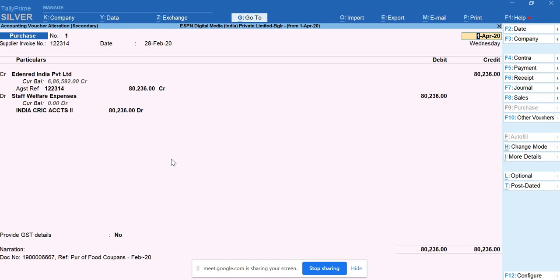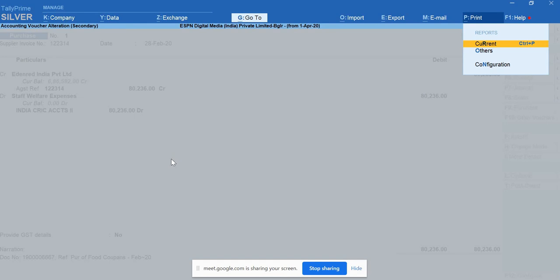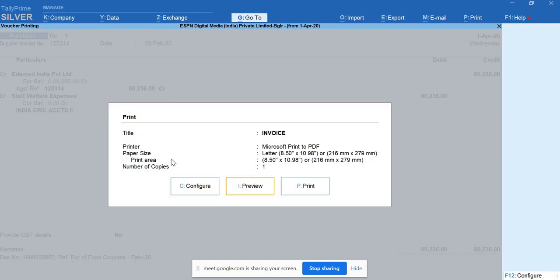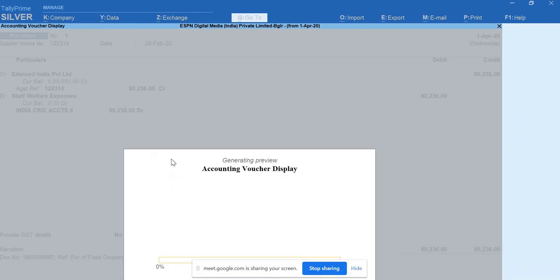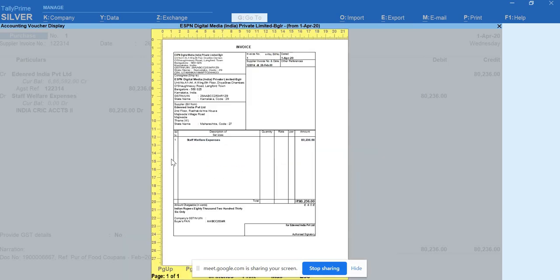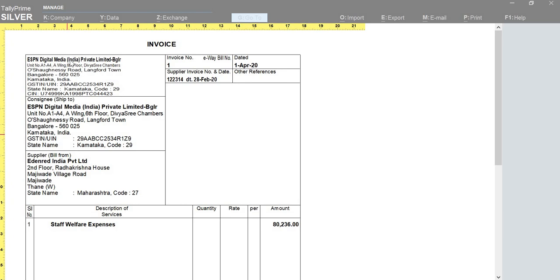In order to take a printout, you can directly press Alt+P, current, and go for a preview. It shows how it looks when you take a printout. Yeah, you can look into this. Here I have all the entire details relating to the company, and also from whom, for what purpose, and the supplier details.